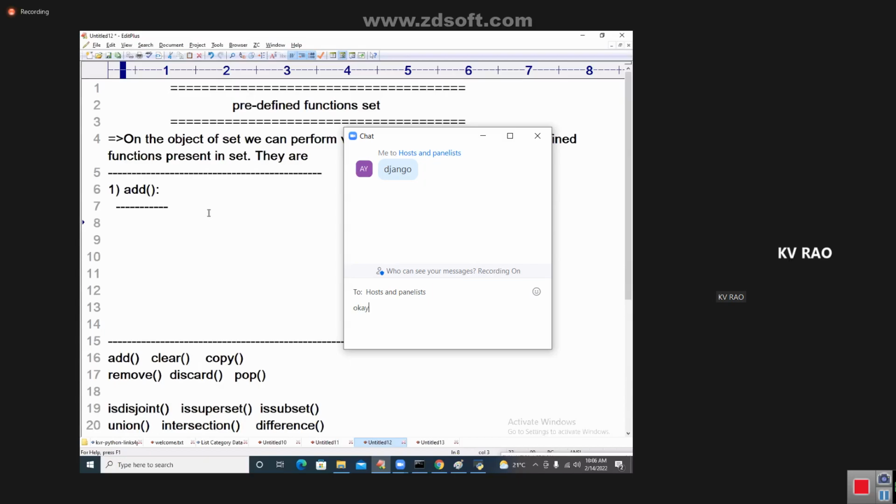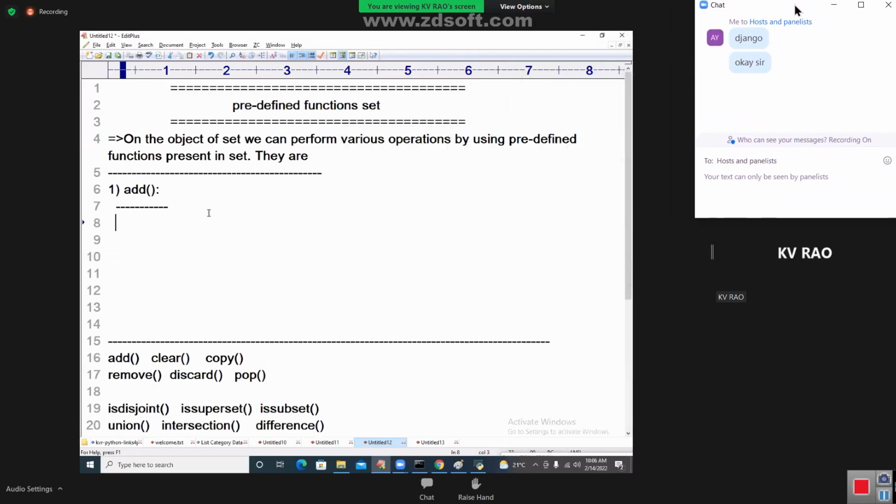So, add function. Come on. Let me start the functions one by one. I will give the guidance also in the middle of my sessions. Okay, right. Coming to the point, add function. What is the need of this add function? I'm going to give you the clarity here.